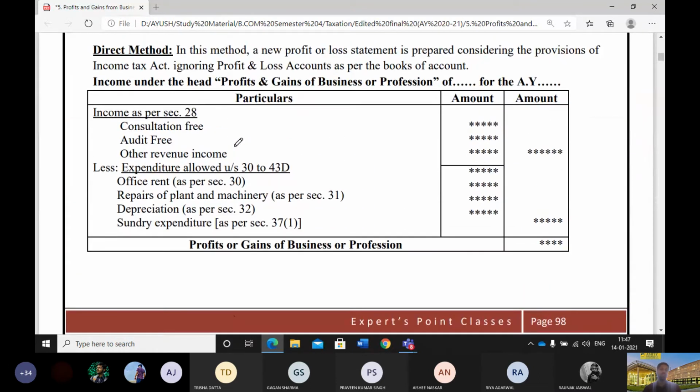What direct method tells is that under this method we'll be preparing a profit and loss account in a revised format. Here we'll only consider those incomes that are defined as income under section 28 and will deduct only those expenses which are allowed under section 30 to 43B. We'll deduct only those. And whatever profit we get, we'll consider that profit as profit or gain of business or profession. This is so simple.